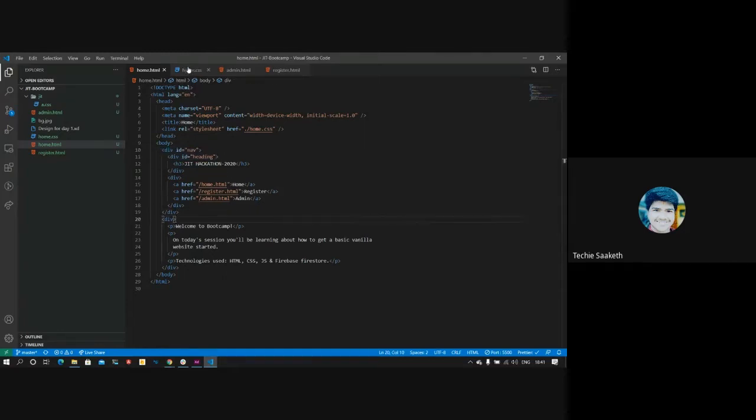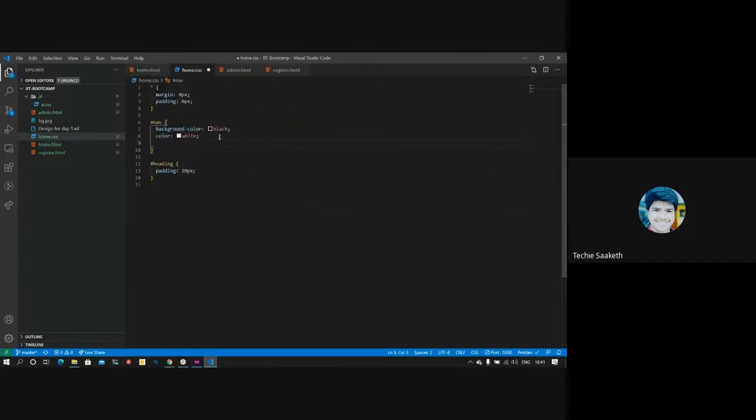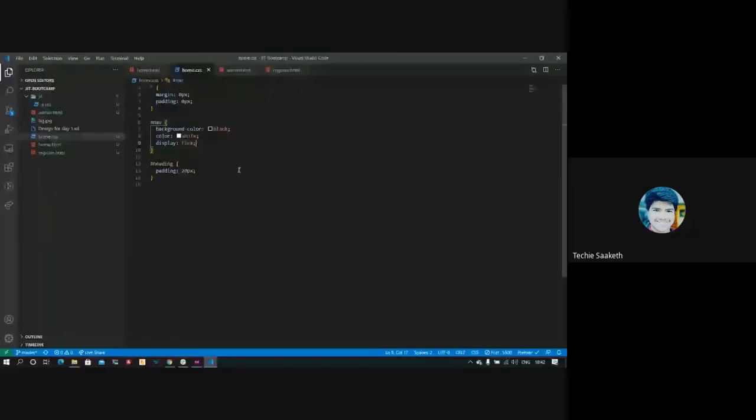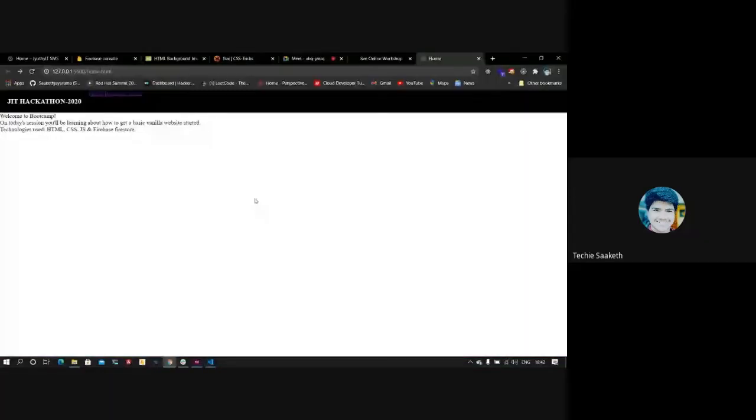I'll make this nav flex. To make it flex, we use the property called display and set it to flex. When we do that, you can see that this home, register, admin also got placed side by side. Now we want this JIT hackathon and this home, register, admin to be placed apart, on the right side.